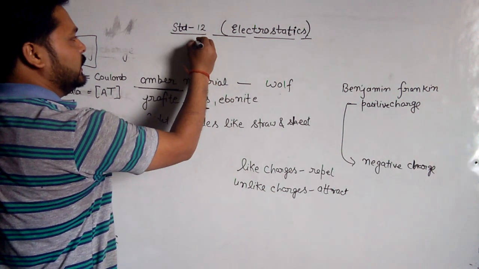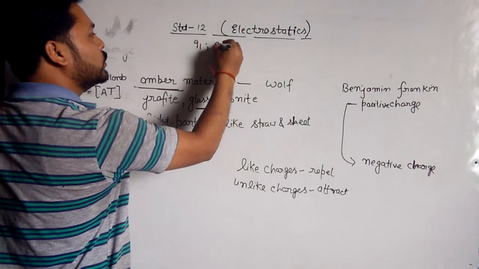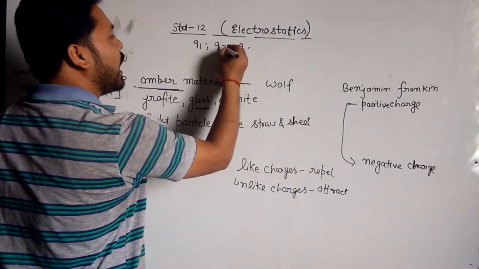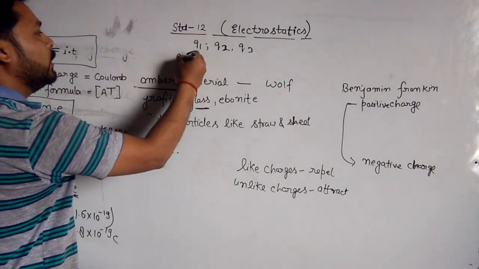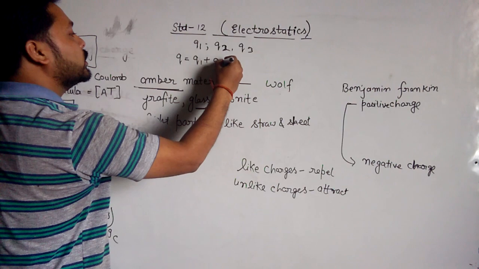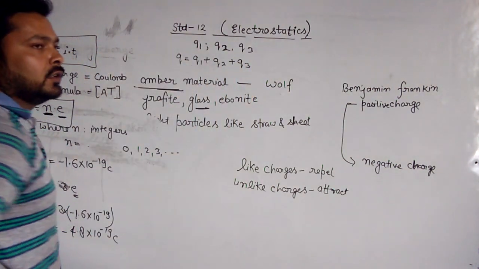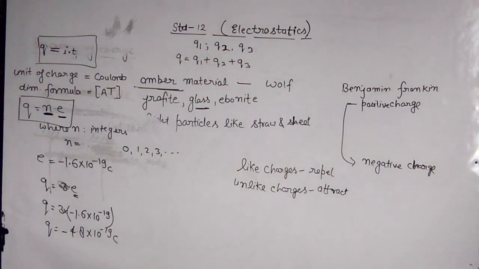Suppose charges Q1, Q2, Q3, Q4 are taken, then we can add them easily. So total charge Q will be equal to Q1 plus Q2 plus Q3. It means charge is additive. Charge is additive, charge is quantized, and charge follows the conservation law. So there are three important properties of the charge: conservation of charge, quantization of charge, and additivity. Now the next topic is Coulomb's law.